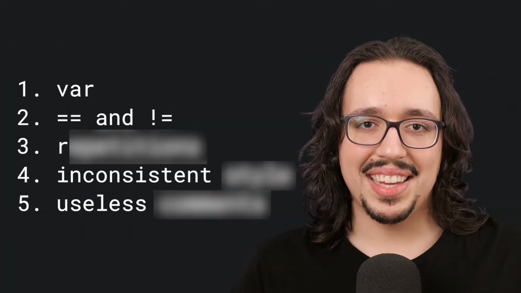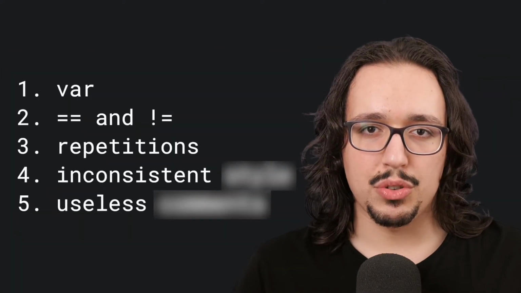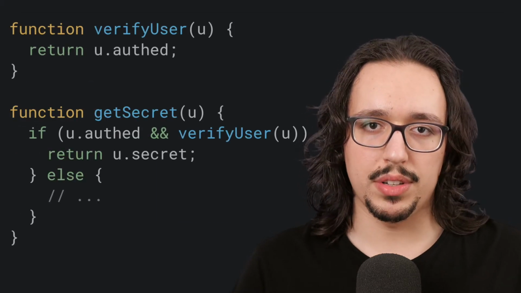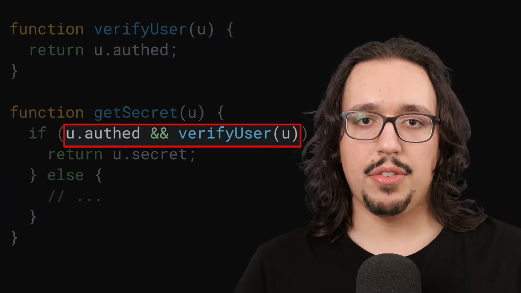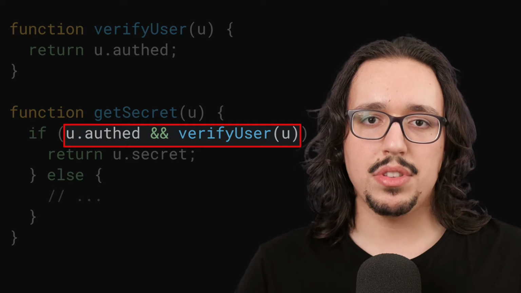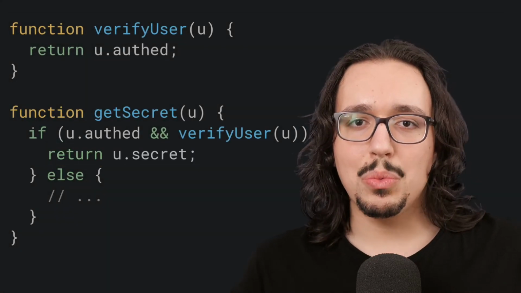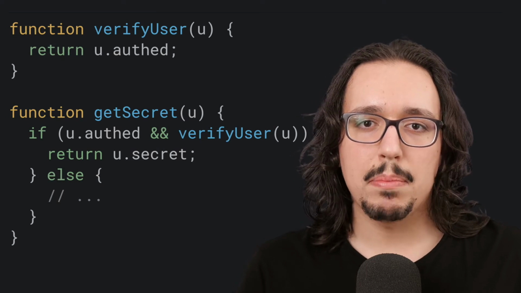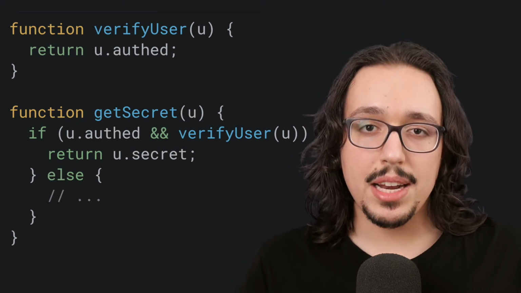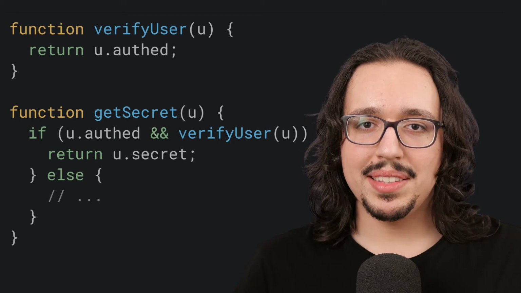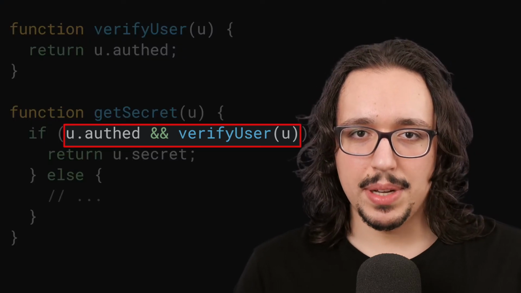The third mistake is useless repetitions. Imagine we have this code. If the user is authenticated and the verify user function returns true, we return a secret. This code works absolutely fine, but despite this, it has a really big problem. The problem is right here in the if statement.